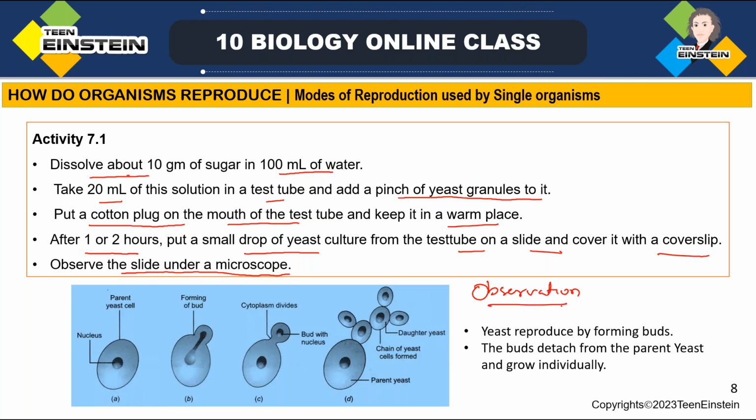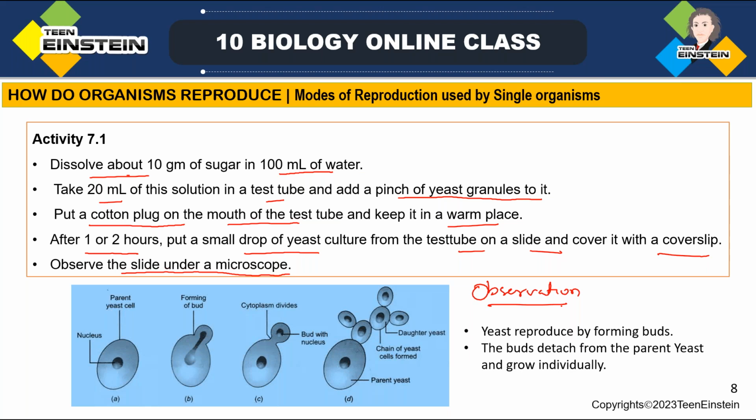So while doing that activity, first you need to make the sugar solution, 10 grams of sugar in 100 ml of water. Then take 20 ml of that solution in a test tube and add a pinch of yeast granules. After making that, you need to cover the test tube with a cotton plug and keep it in a warm place. Then these yeast organisms will grow. After 1 or 2 hours, see, yeast divides every 90 minutes.